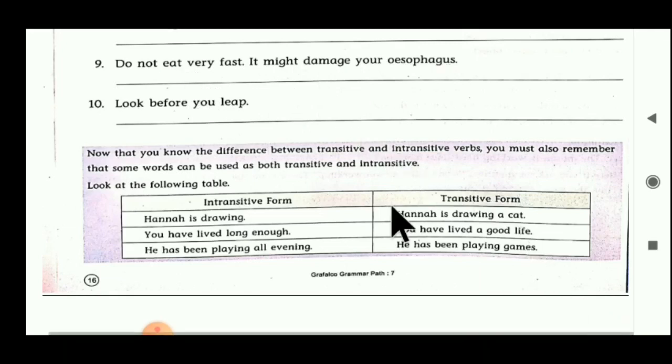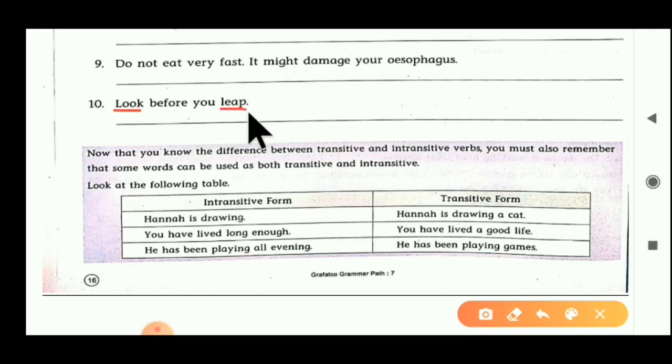Now the 10th one. Look before you leap. Here look is a verb. It is at the start of the sentence. Look. So ask a question with what? We cannot get an answer here. So look becomes an intransitive verb here. And the second verb leap is also given here. Leap is also an intransitive verb in that sentence. So both verbs are in intransitive form.